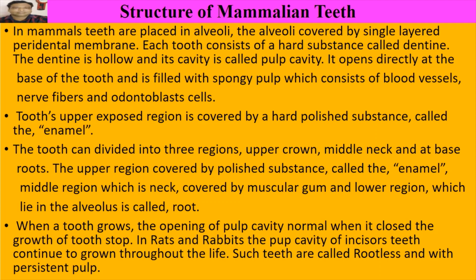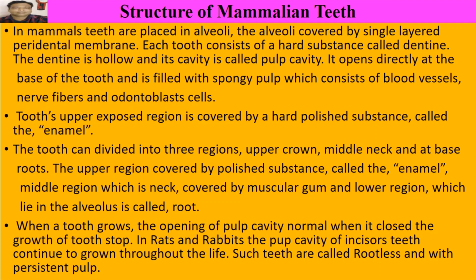The tooth's upper exposed region is covered by a hard polished substance called the enamel. A tooth can be divided into 3 regions: the upper region called the crown, the middle neck, and the base region, the roots. The middle region, the neck, is covered by muscular gum, and the lower region lies in the alveolus and is called the root. While a tooth grows, the opening of the pulp cavity remains open.